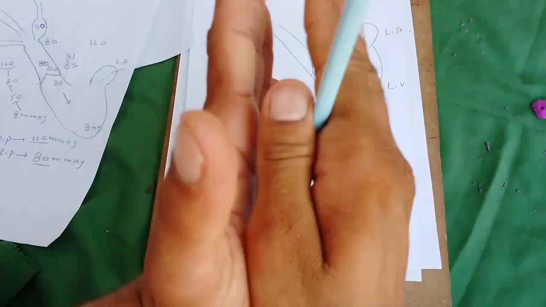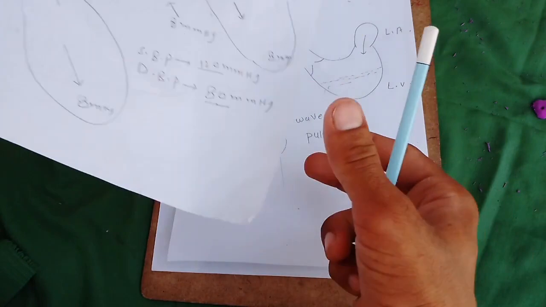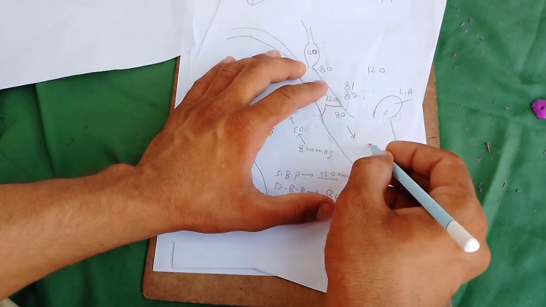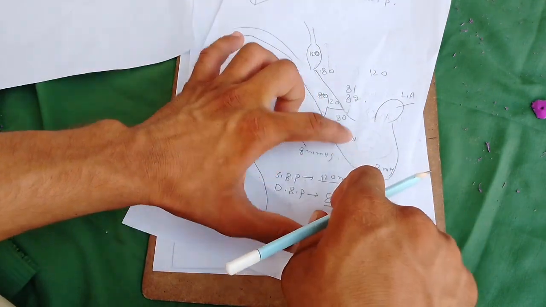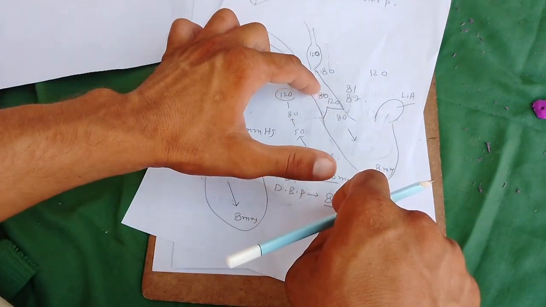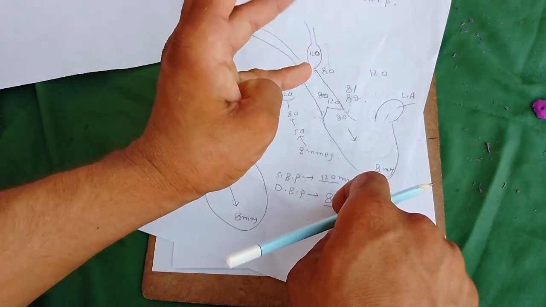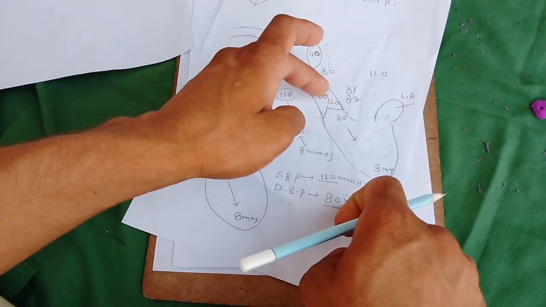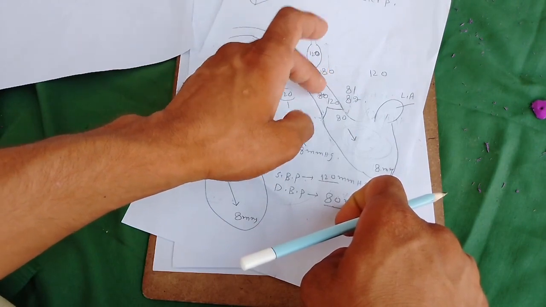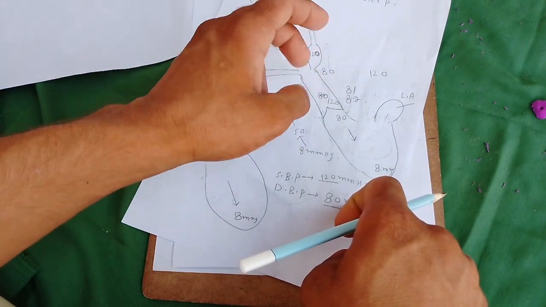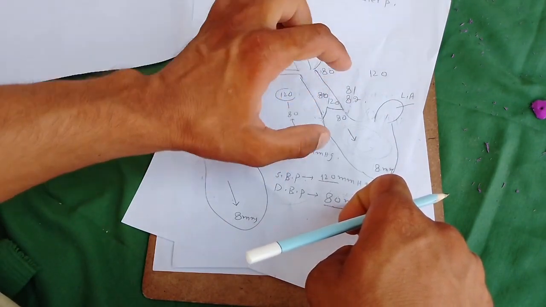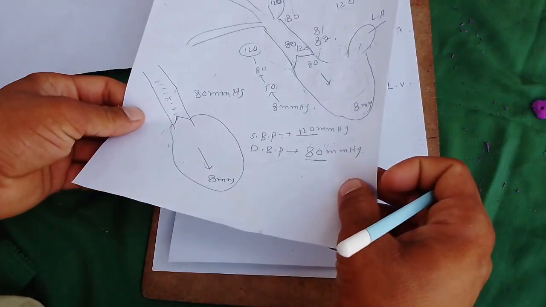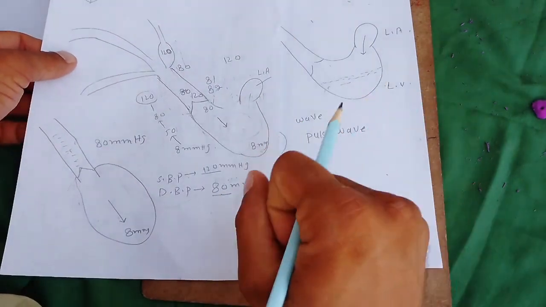The systolic blood pressure is produced during the contraction. Here the pressure increases to about 120, and this 120 pressure is transferred here. That pressure is called systolic blood pressure. When the ventricle goes under relaxation, some amount of blood is retained here. That blood applies pressure, and that pressure is called diastolic blood pressure. So these are all about the blood pressure.